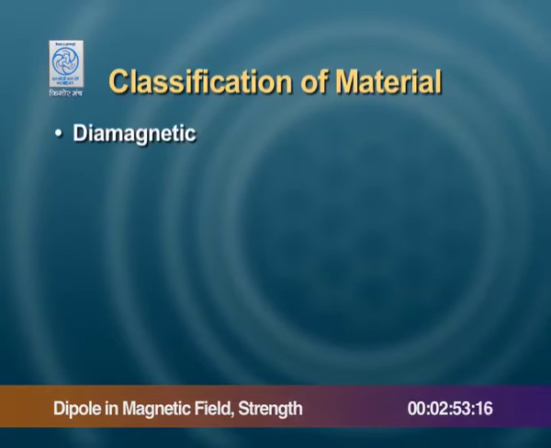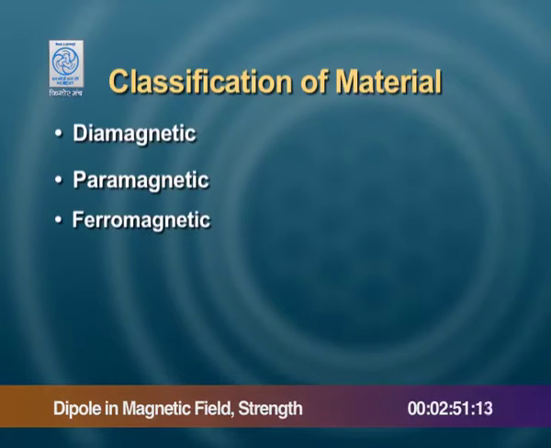So, like we had classifications of material on the basis of density, on the basis of its state, etc., we now have a new classification of materials on the basis of the material reacting to an external magnetic field, or in turn its magnetic property. So, we have three classifications: diamagnetic, paramagnetic and ferromagnetic substances.